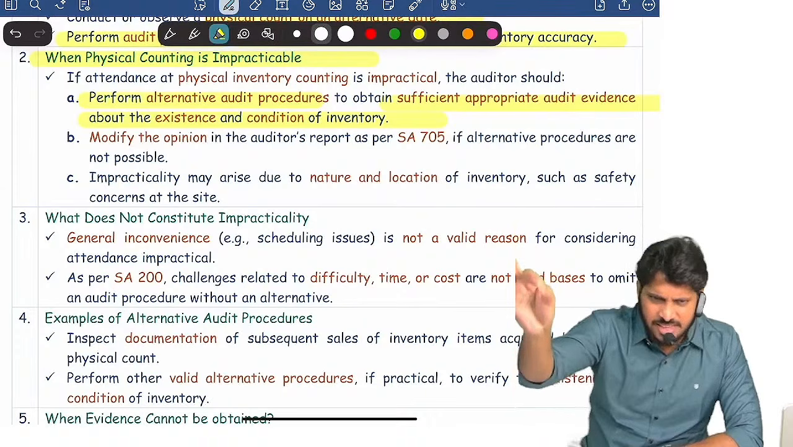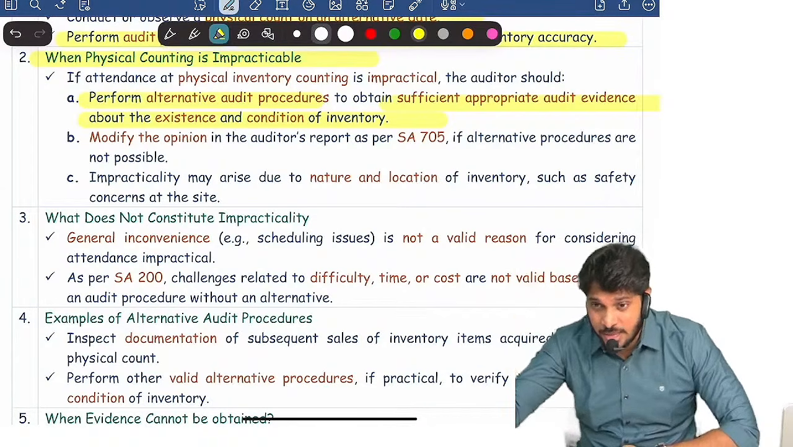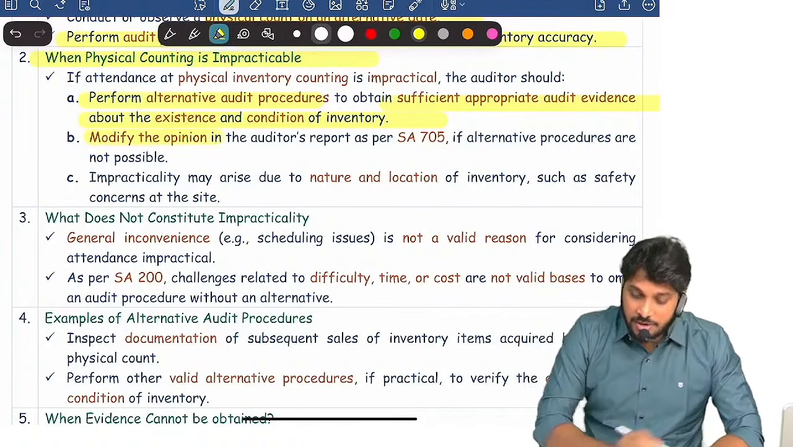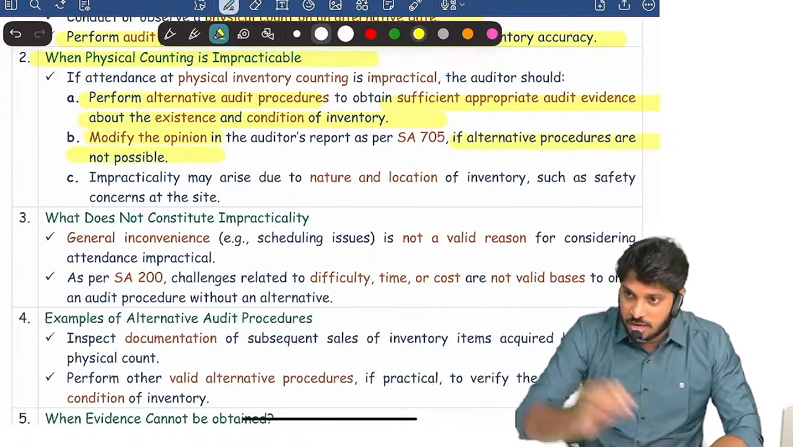Is the inventory physically there? Condition, is it in good condition? Get evidence on existence and condition by performing alternative procedures. Modify the opinion if alternative procedures are not possible.